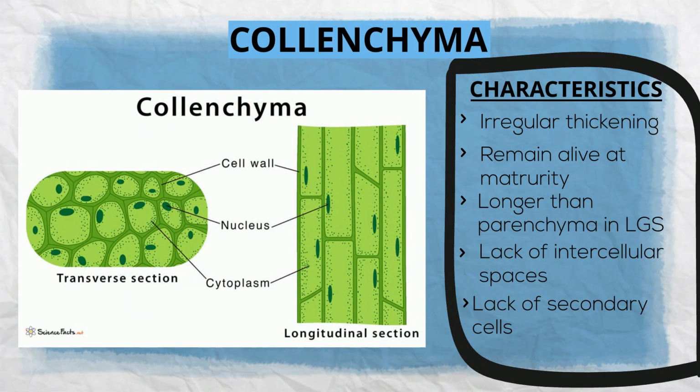Next ground tissue is collenchyma. They are closely related to parenchyma, although they have irregular thickenings in their primary cell walls. They remain alive at maturity. They are much longer than parenchyma cells from the polygonal cross-section view. They also lack intercellular spaces and secondary cell walls.